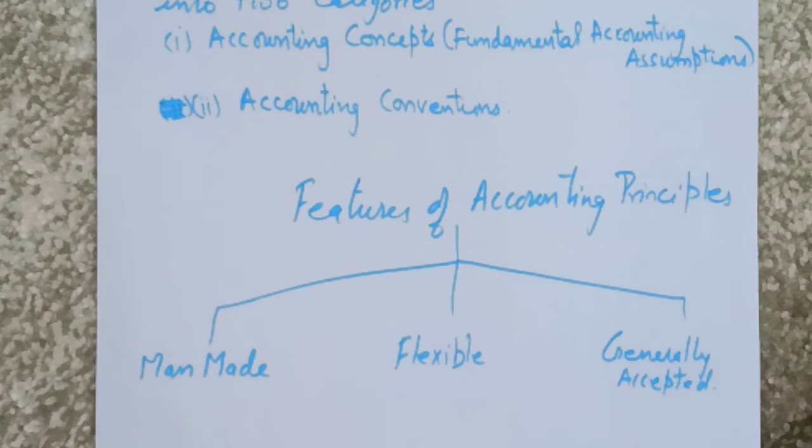Now while discussing the features of accounting principles, the first one is man-made. These accounting principles are man-made. They are not similar to the principles of science, which can be checked in the laboratory. They are based on practical experiences. The chartered accountants are practicing, and based on their experience, accounting principles are formed.